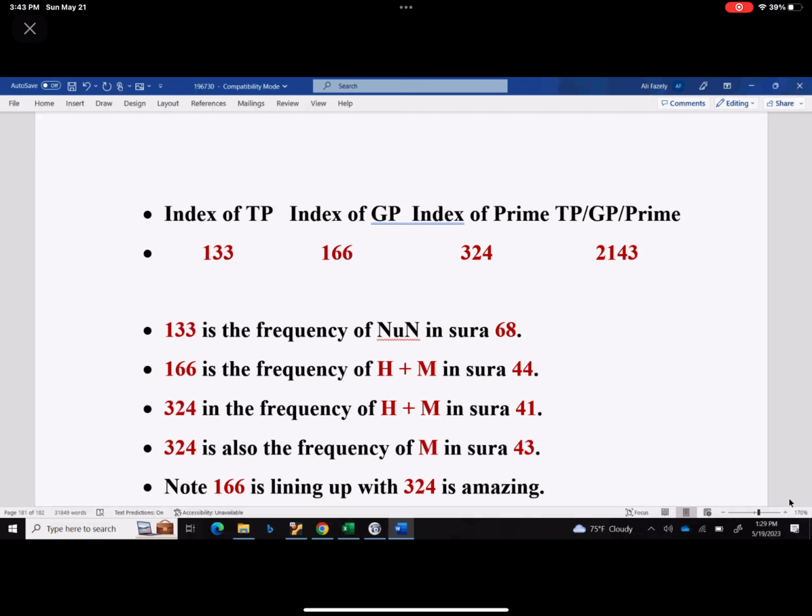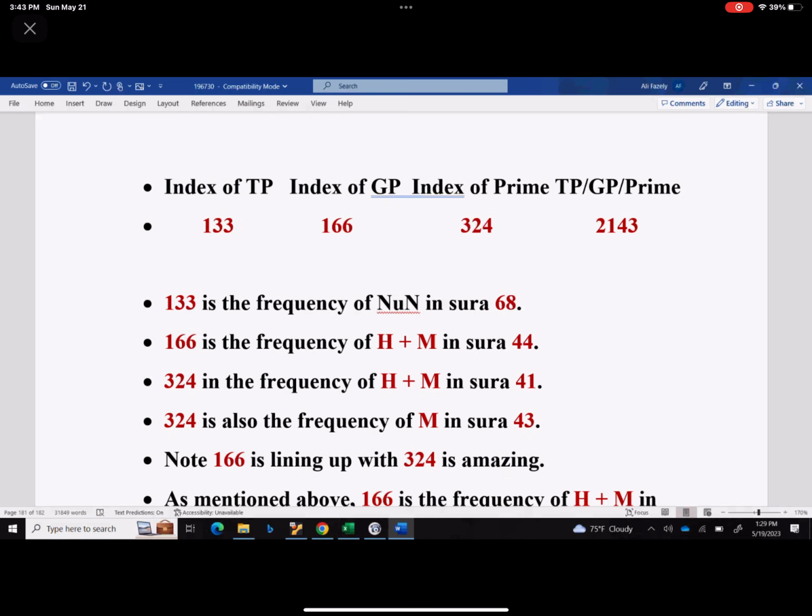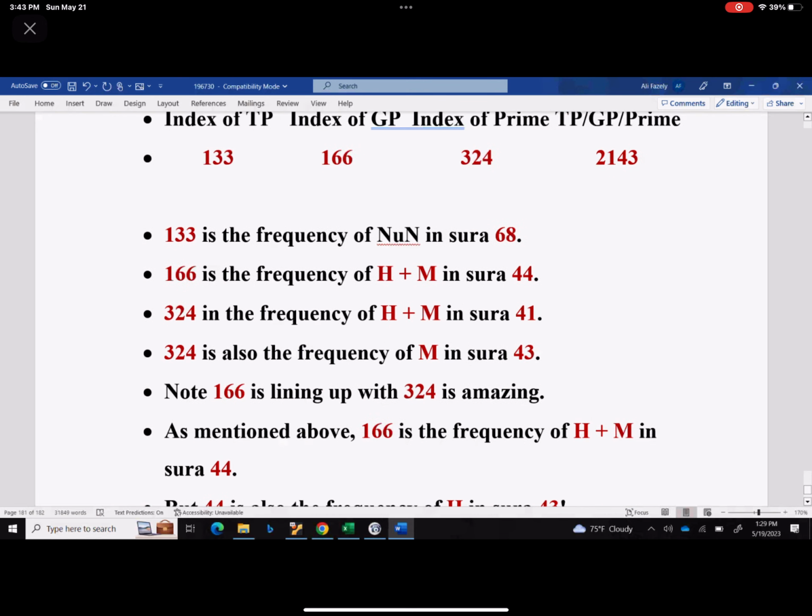It's a twin prime, it's a Gaussian prime, it's also a prime, obviously. So these are the indices, 133, 166, 324. 133 is the frequency of Noon in chapter 68. 166, the frequency of Ha-Mim in chapter 44. 324 is the frequency of Ha-Mim in chapter 41. 324 is also the frequency of Mim in Surah 43.